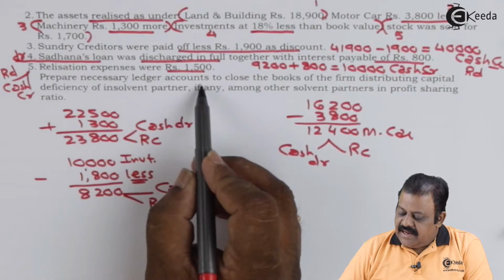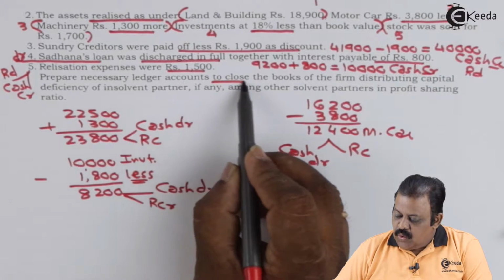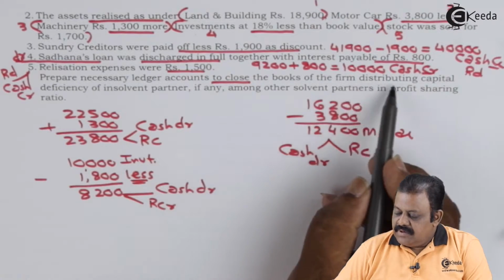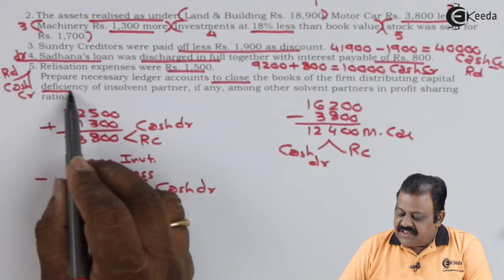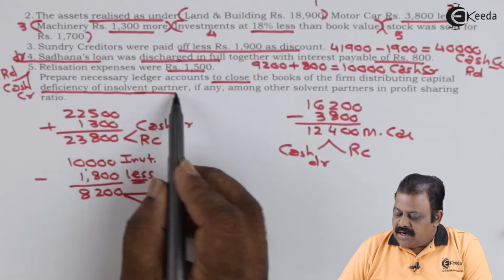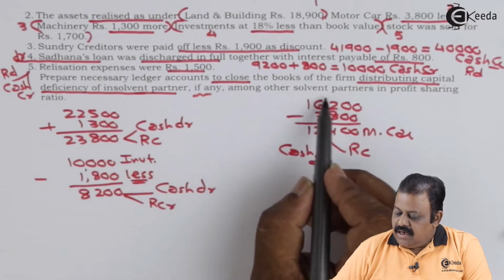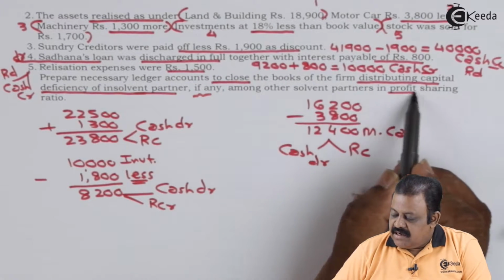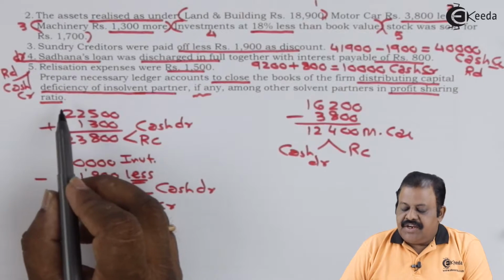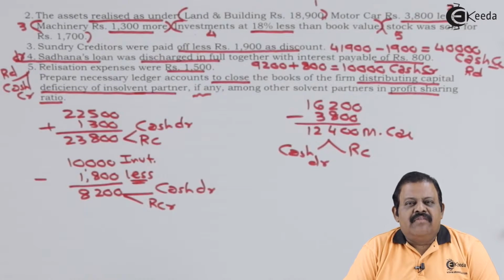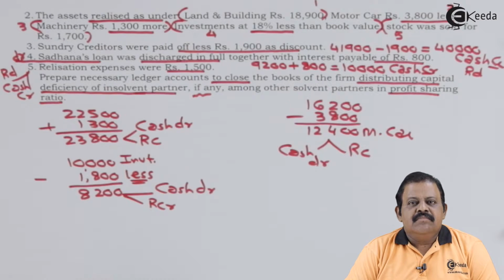Prepare necessary ledger accounts to close the books of the firm, distributing capital deficiency of insolvent partner, if any, among the other solvent partners in profit sharing ratio. This is the rule given by Indian Partnership Act 1932. In case of partnership, liability of partners is unlimited.